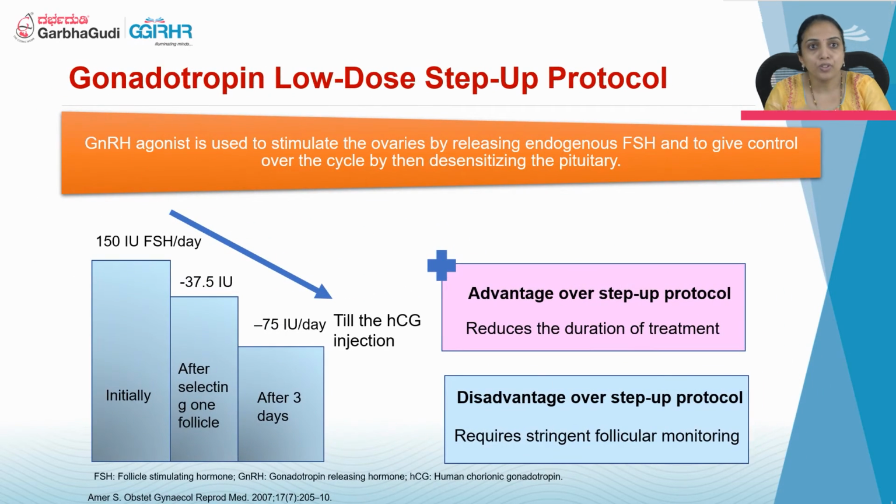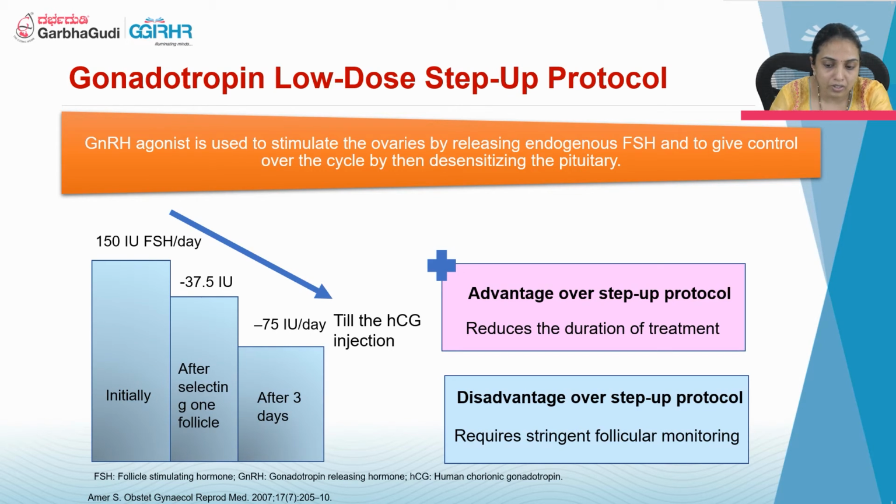The other protocol is starting with a high dose and then reducing the dose. This is called the low dose step down protocol. The heading has a little mistake here. We start with a higher dose, 150. Give it for the initial 5 to 7 days and see the response. If the response is good, then start reducing the gonadotropins slowly.